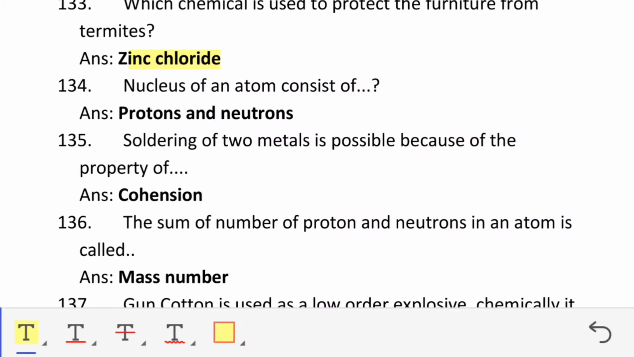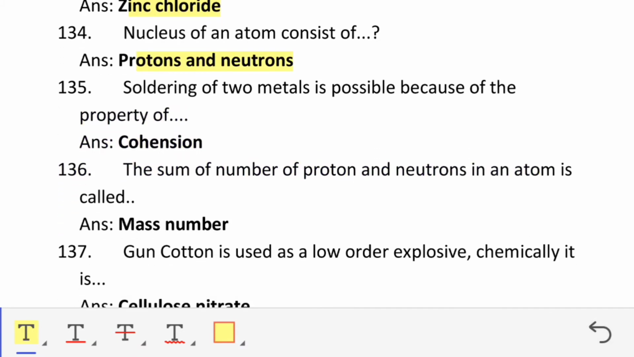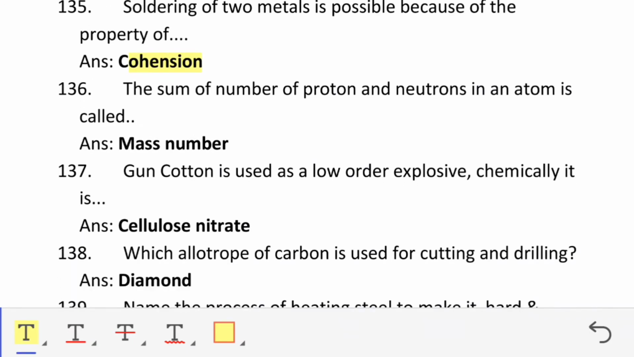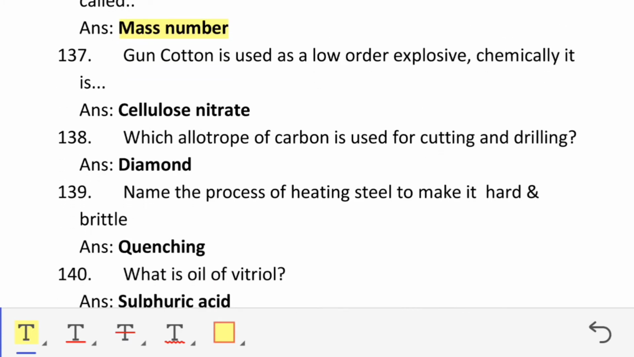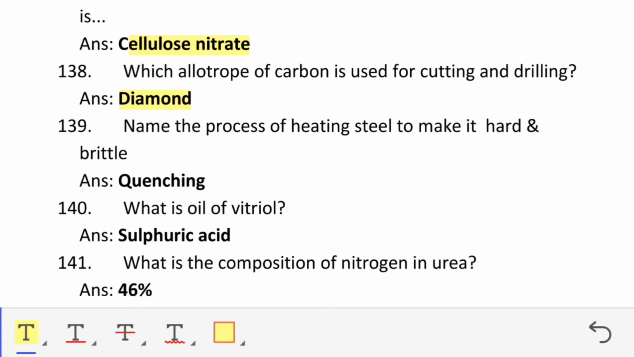Nucleus of an atom consists of protons and neutrons. Soldering of two metals is possible because of property of adhesion. The sum of number of protons and neutrons in an atom is called mass number. Gun cotton is used as a high order explosive. Chemically it is cellulose nitrate. Which allotrope of carbon is used for cutting and drilling? Diamond. Name the process of heating steel to make it hard and brittle. Quenching.